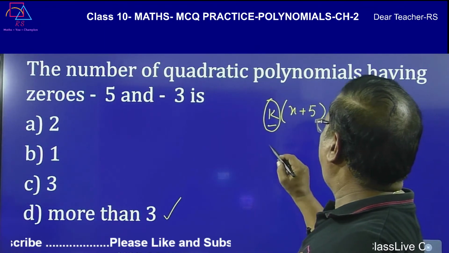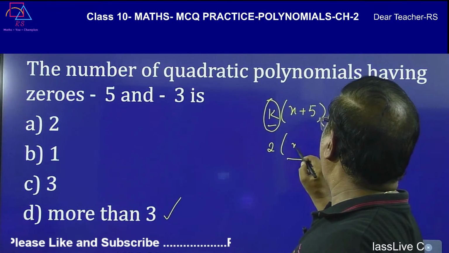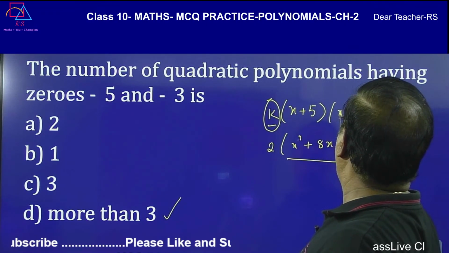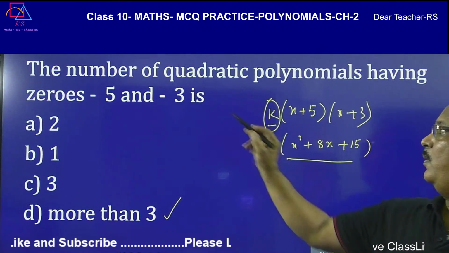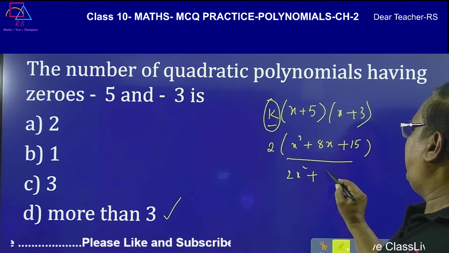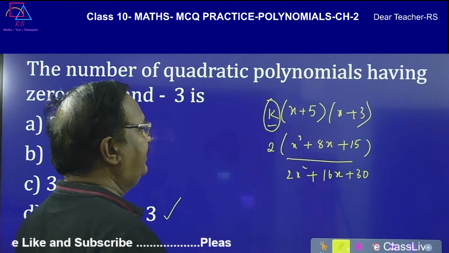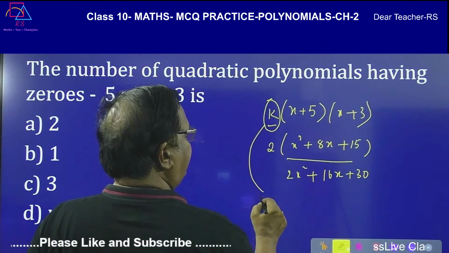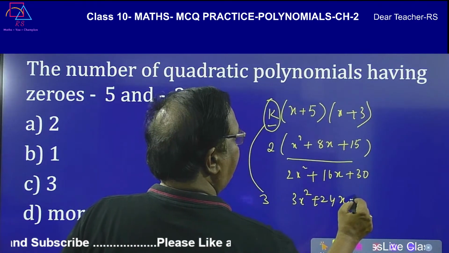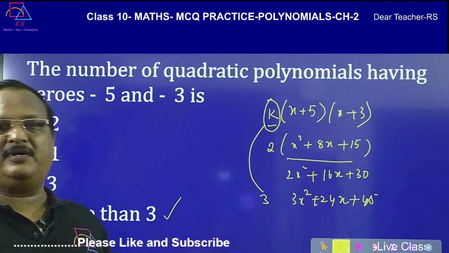If k is for example 2, then multiplying this, x square plus 8x plus 15 is the polynomial with these zeros, and the new polynomial will be 2x square plus 16x plus 30. If you change k to 3, again we get 3x square plus 24x plus 45. Like this you will be getting n number of polynomials.